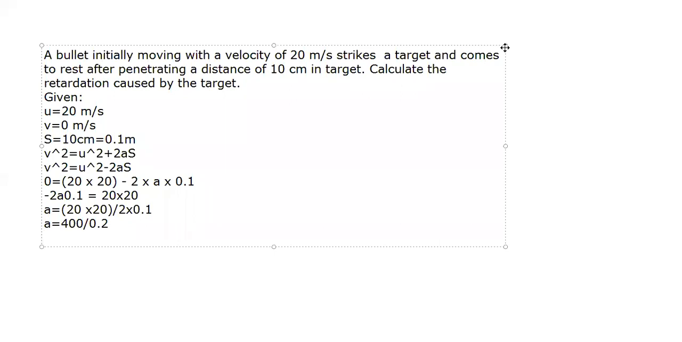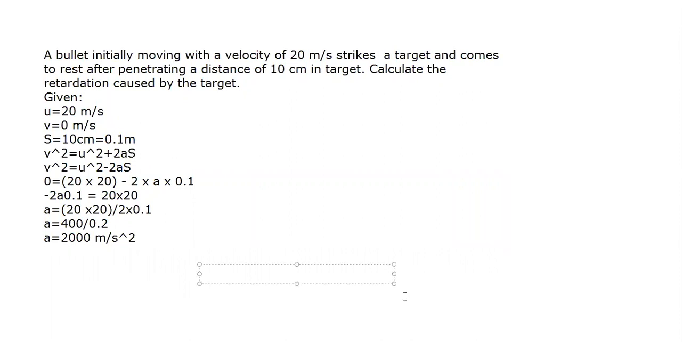What's the answer? The answer is coming out to be 2000 meter per second square. Yes. So what's the retardation? Now understand here, your answer is not coming negative because you already used the minus sign there. But if you use v square is equal to u square plus 2as, then your answer will come minus 2000. But we had already used the minus sign here, so that's why I'm not getting the answer in negative. So the retardation is 2000 meter per second square. Clear class? Copied?